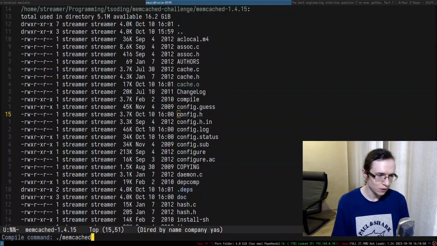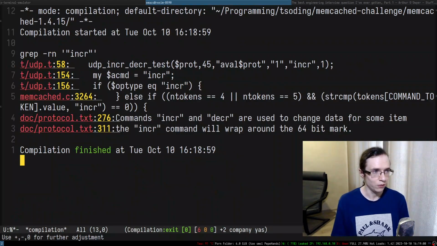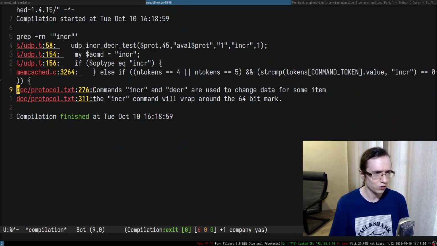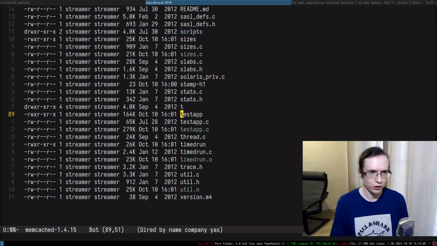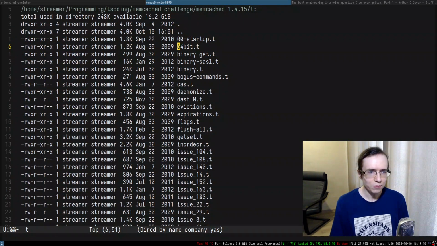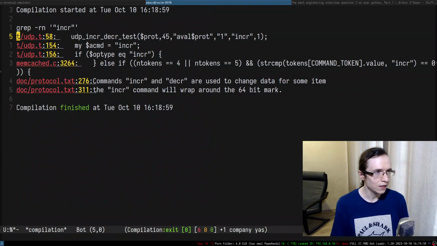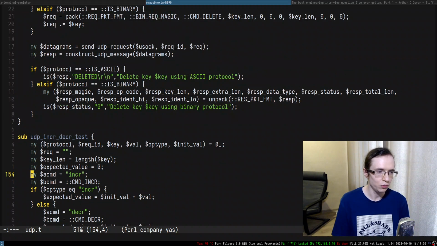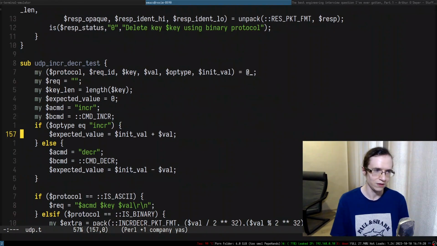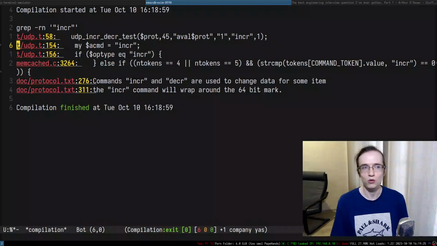So we can try to grep, and specifically, let's try to find a string literal incr. And we found something interesting. This is folder T. It's a very interesting folder. It's called T, and if I remember correctly, usually in Perl, T stands for tests, right? So basically, here you put tests, and it's Perl. So we can see this string literal being used in Perl tests.